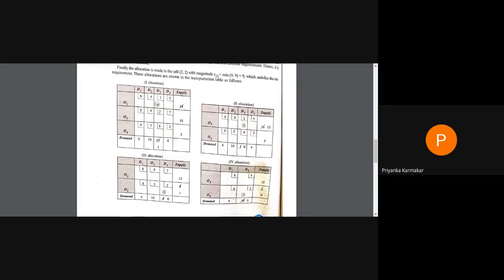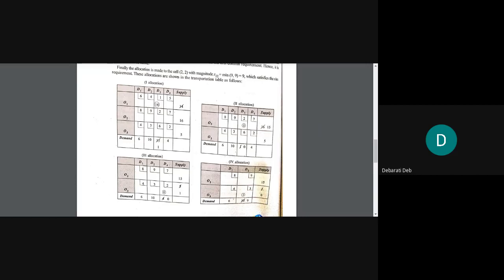Yes, ma'am. Okay, fine. All right. So in detail, how to write the boxes in the consecutive steps, that we will understand better tomorrow. All right.